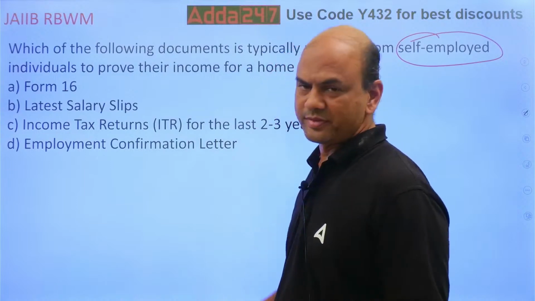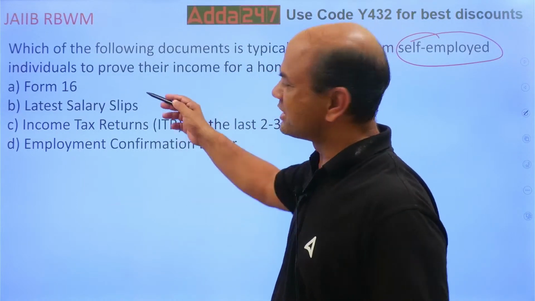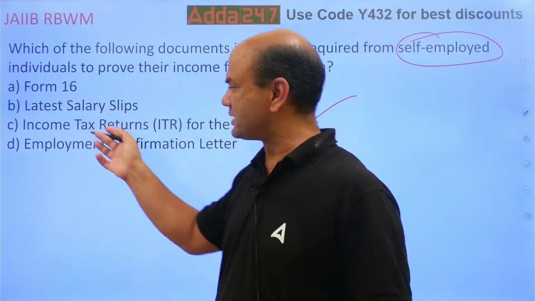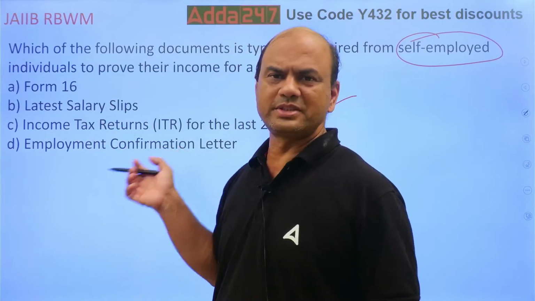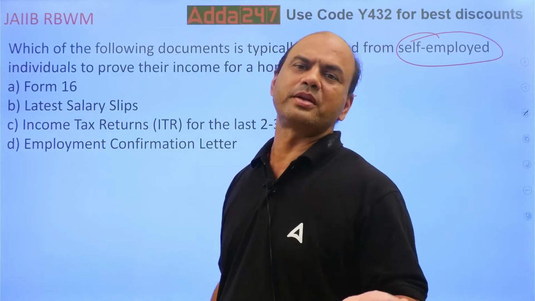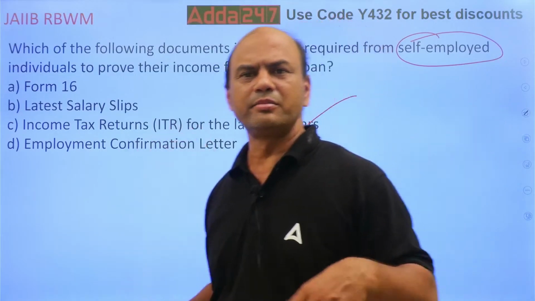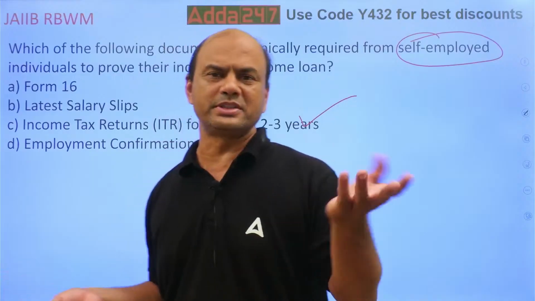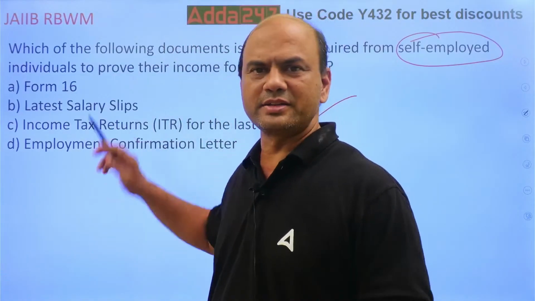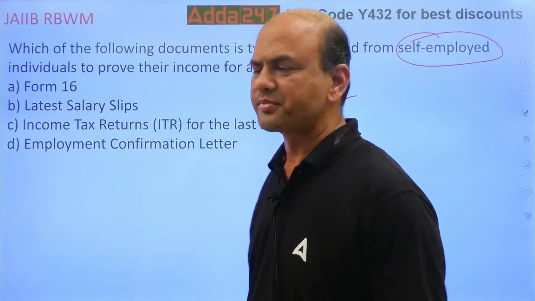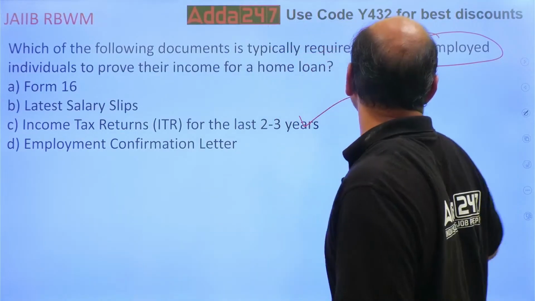See this. For salaried, you can have all this. Form 16 is there, salary slips is there, employment confirmation, that is all there. But if I am a simple shopkeeper, I am having a huge sale, but I am a shopkeeper. Who will give me the form 16? No one. ITRs. Got it? Next.